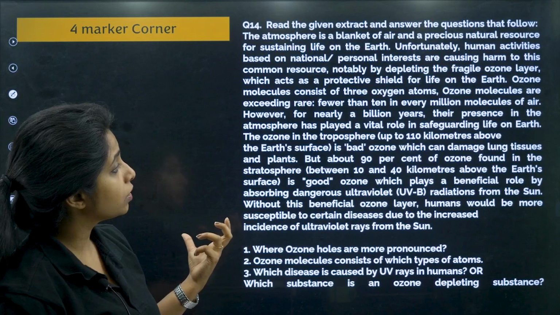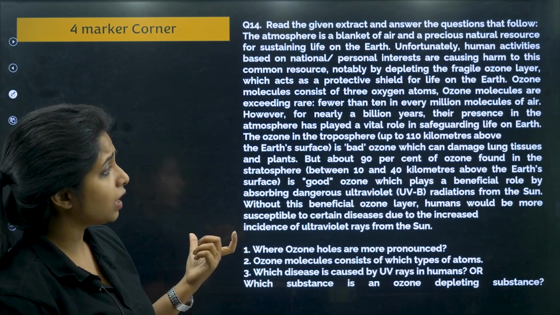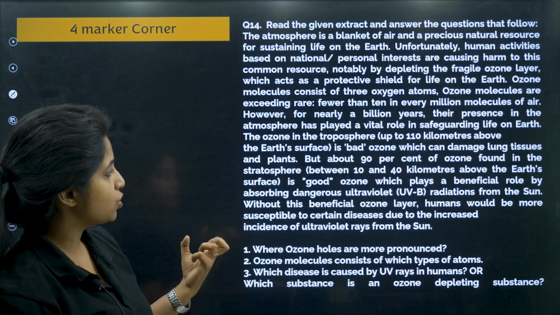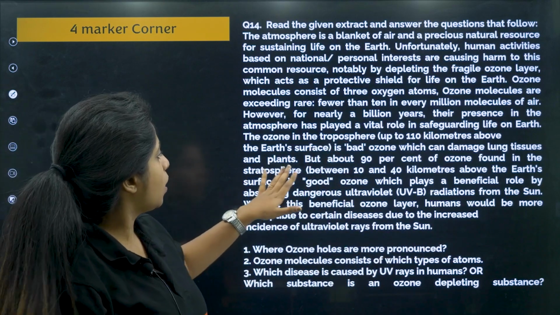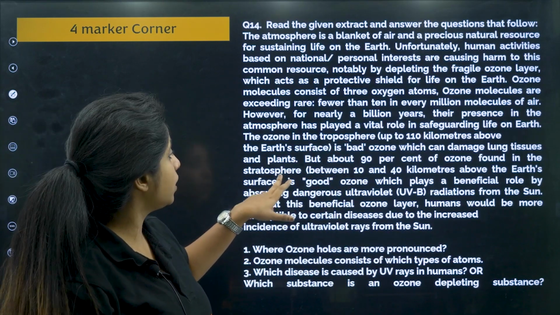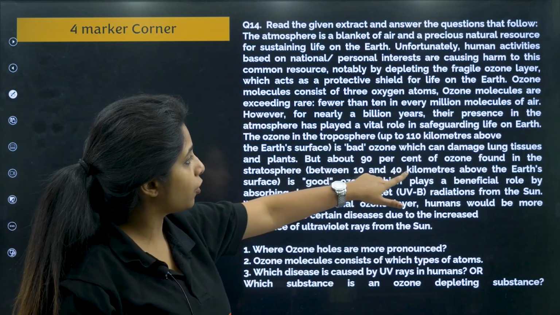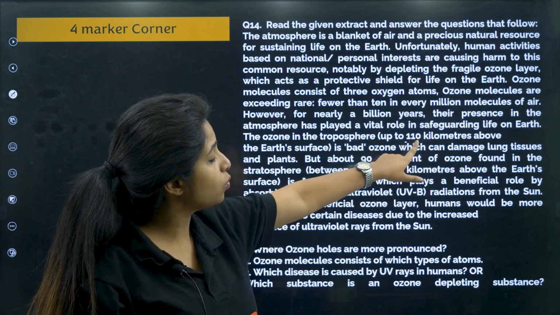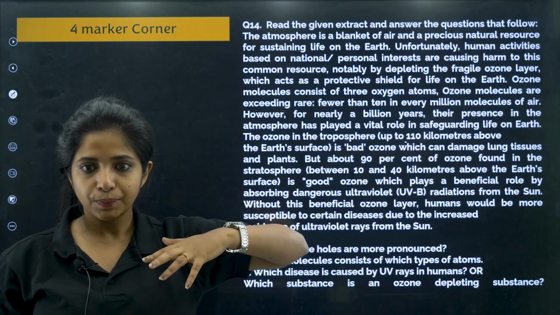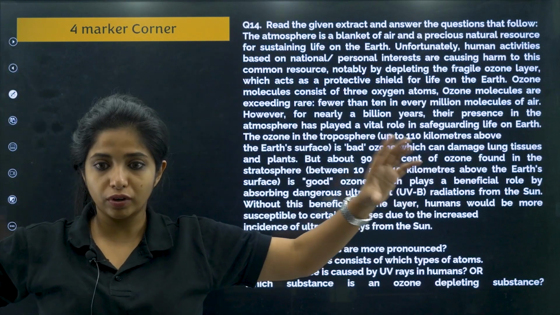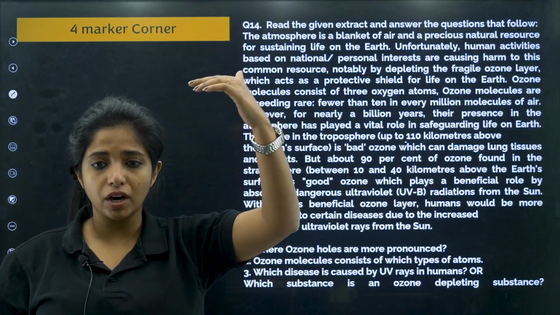The ozone in the troposphere is bad ozone, which can damage lung tissues and plants. Troposphere is the layer that we are living in. But about 90% of the ozone is found in the stratosphere, between 10 to 40 kilometers, up to 110 kilometers above the earth's surface. The troposphere is the first layer. Then after that you have the stratosphere.